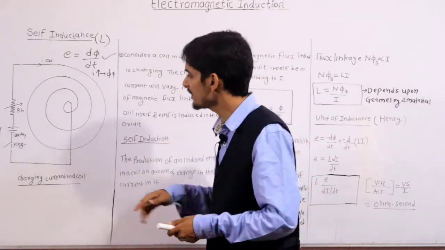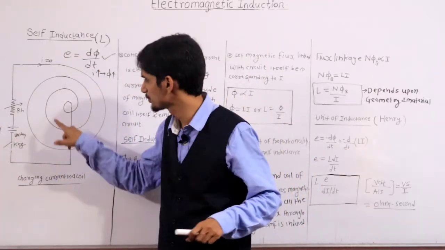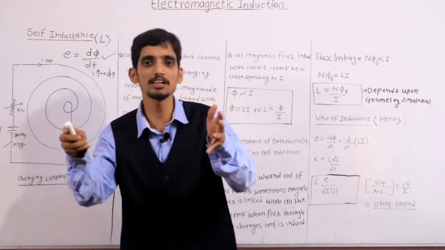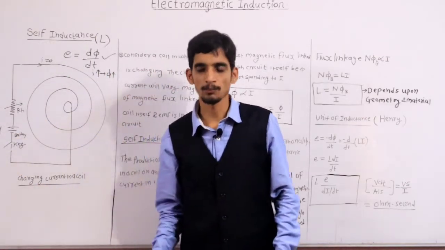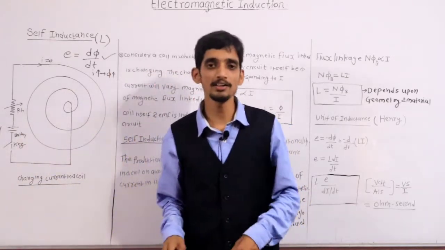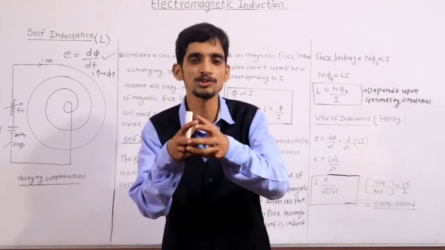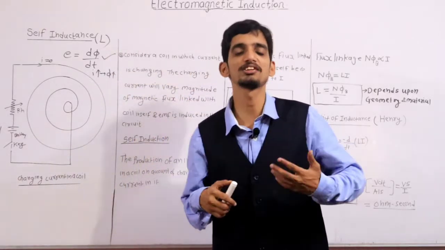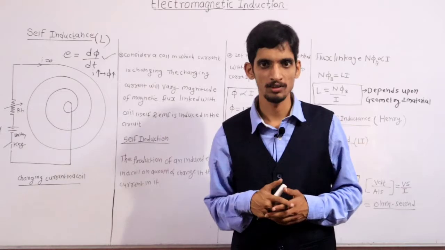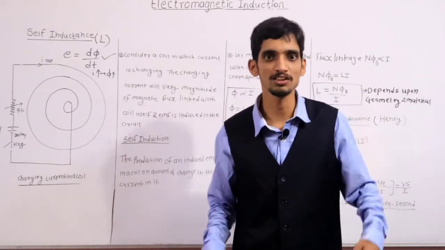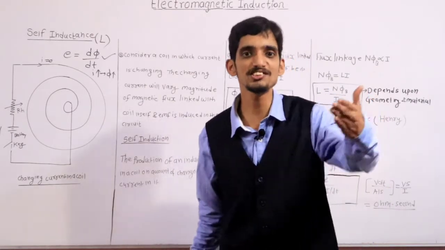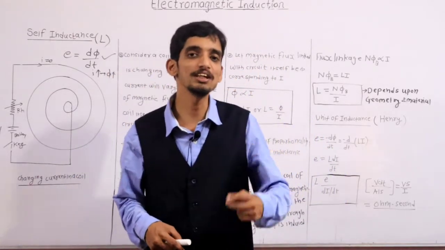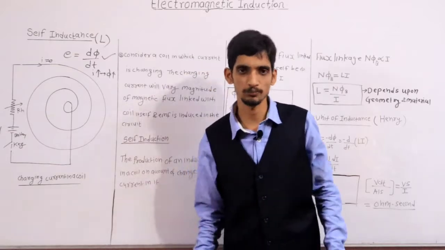Clear? Listen here. Initially this battery is not connected to this coil because the key is open, so the voltage is 0. Once I close the switch, suddenly voltage is applied. Suppose this is a 10 volt DC battery, initially 0 volt. If I close the switch, suddenly 10 volt is applied to this coil. It means that the coil feels a sudden change. Clear? So due to the sudden change, definitely there will be a sudden change in flux, and due to that sudden change in flux, an EMF is induced.